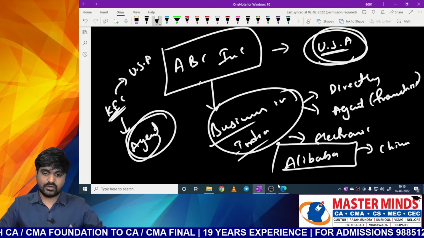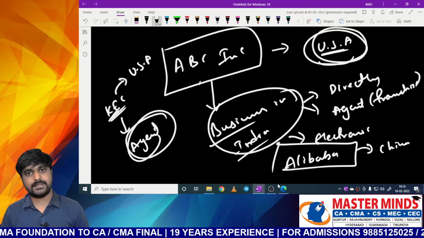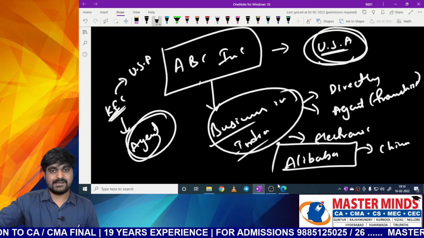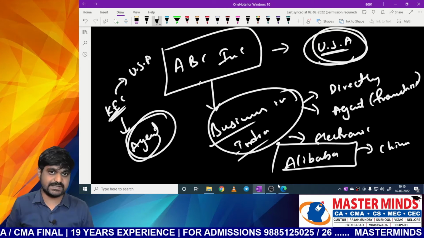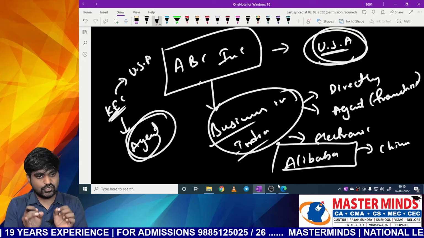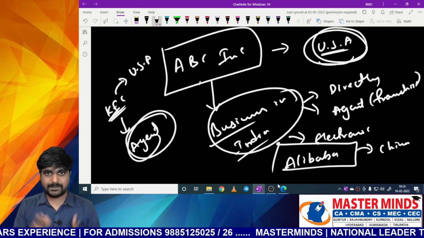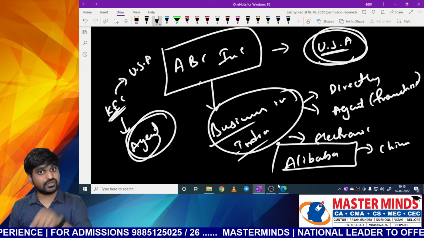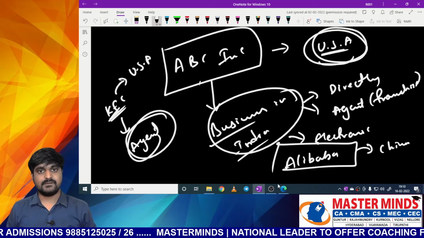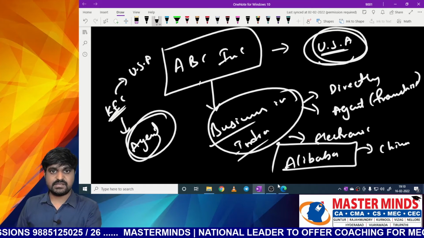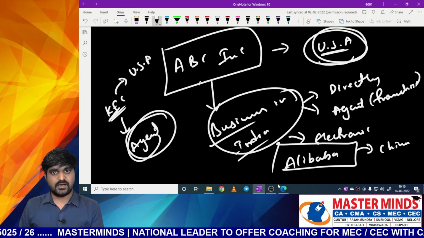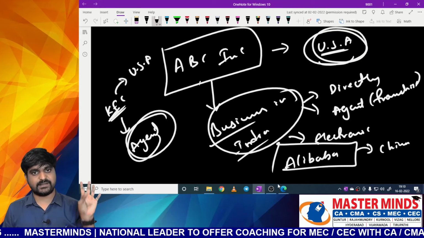Now, can I call this Alibaba company a foreign company? Yes, it is a foreign company because it is incorporated outside India and it has a business relation with India, not physically, but in electronic mode. In order to call any company a foreign company, it must be incorporated outside India, and second, it must have some business relation in India, either directly or indirectly, either physically or electronically or in any other manner.